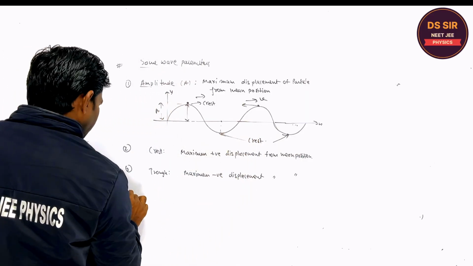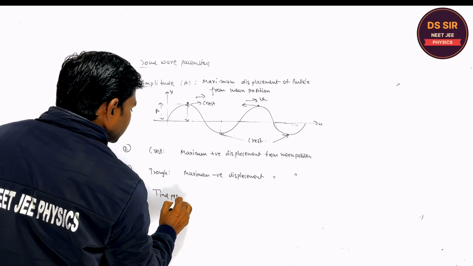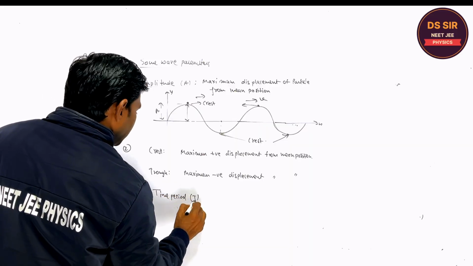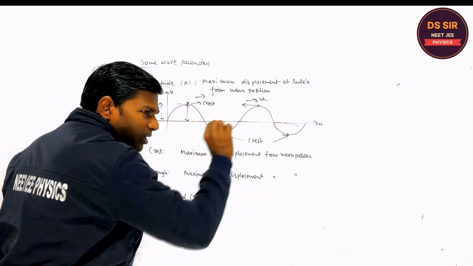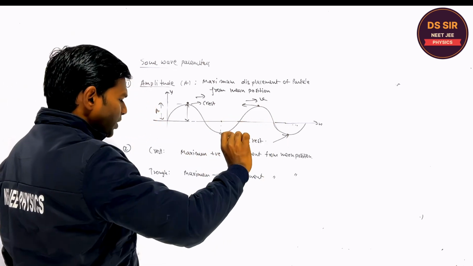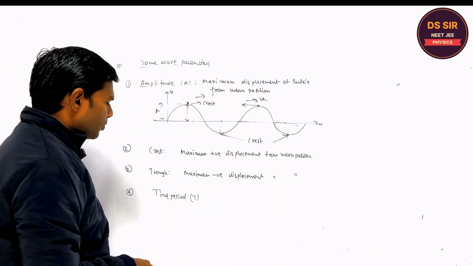Fourth is the time period. What is the time period, capital T? If you consider any particle present on the string, it oscillates up and down; it actually performs simple harmonic motion.